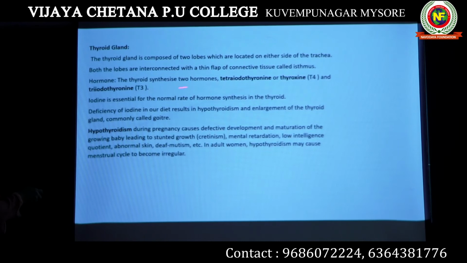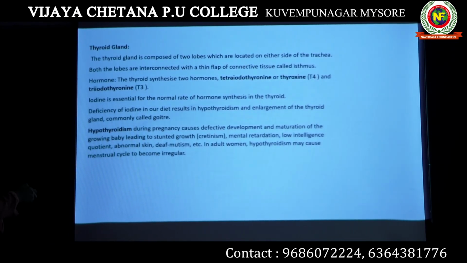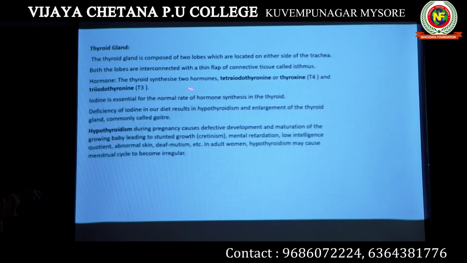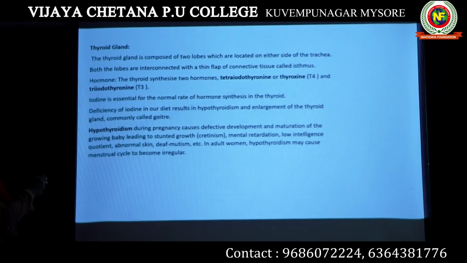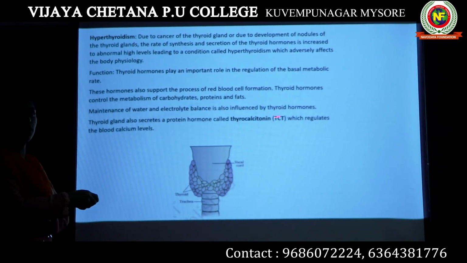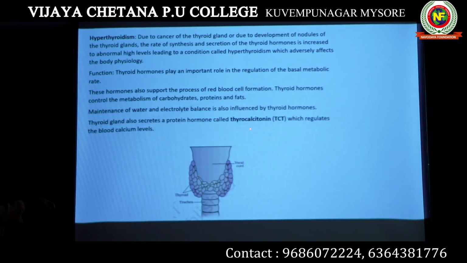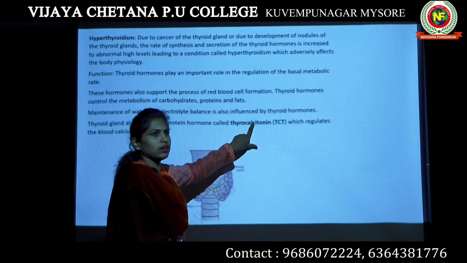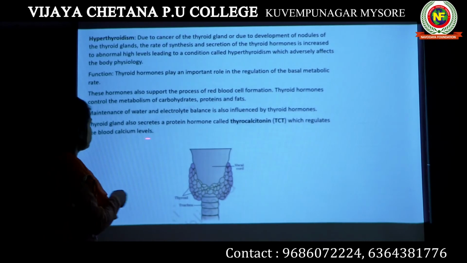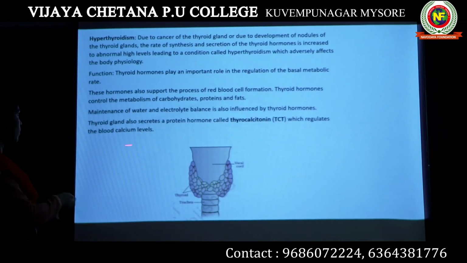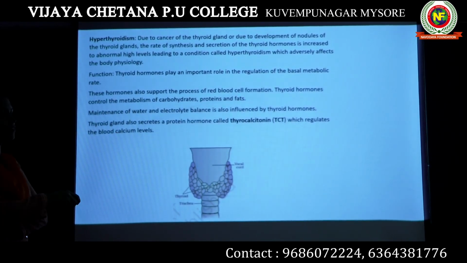Apart from T3 and T4, the thyroid gland produces one more hormone, which is known as thyrocalcitonin. This is also an important question. Apart from T4 and T3 hormones, tetraiodothyronine and triiodothyronine, the thyroid gland also produces another hormone known as thyrocalcitonin. The name itself indicates: thyro, it is produced by your thyroid gland. Calci, that means it has something to do with calcium. It regulates the blood calcium level. This hormone thyrocalcitonin controls your blood calcium levels.